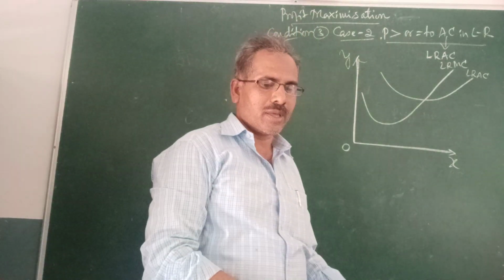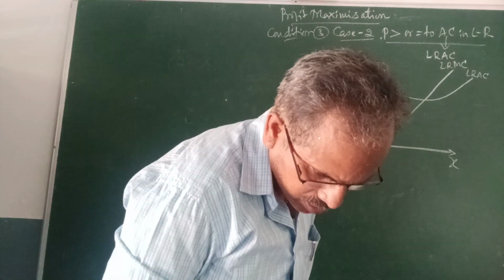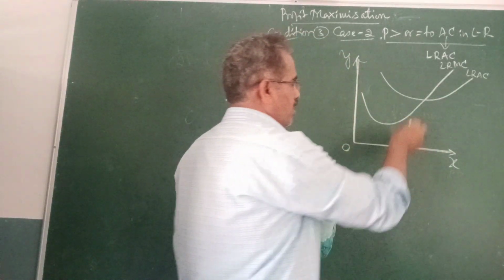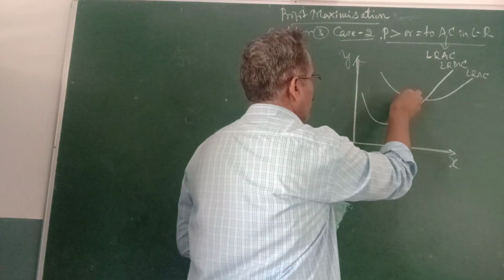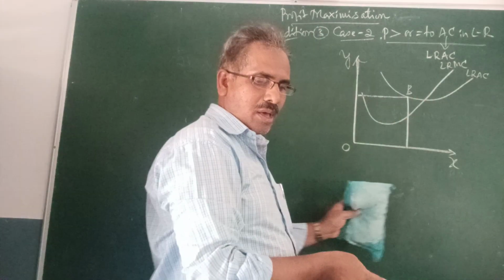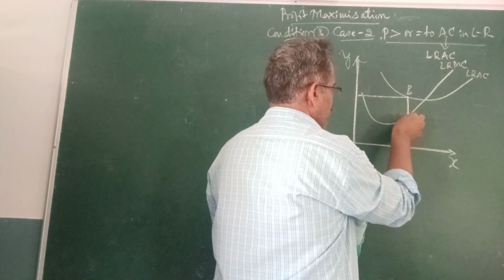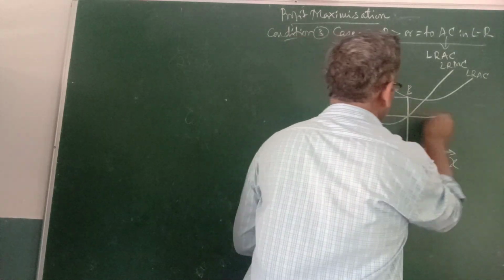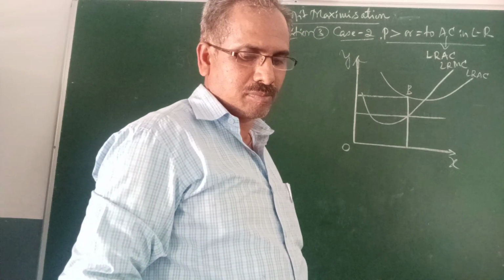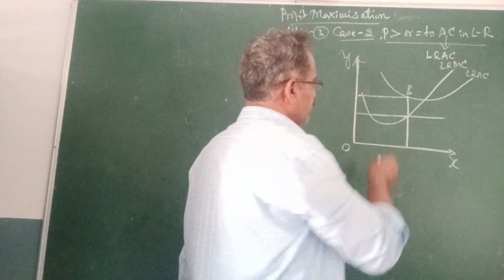Two curves must be there, that is B and A. Price and also marginal cost.